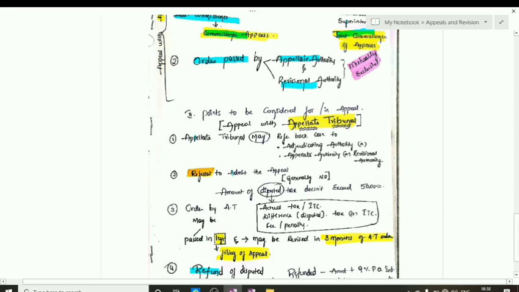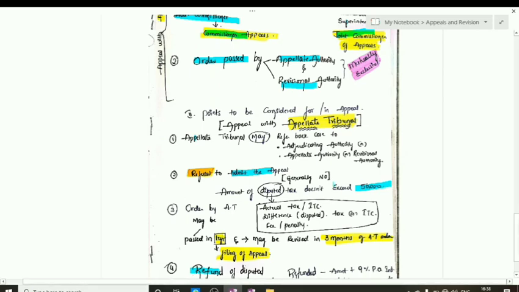Generally, the appellate tribunal cannot refuse to admit the appeal, but if the demand for the appeal is less than 50,000, then he may at his own discretion not admit the appeal.